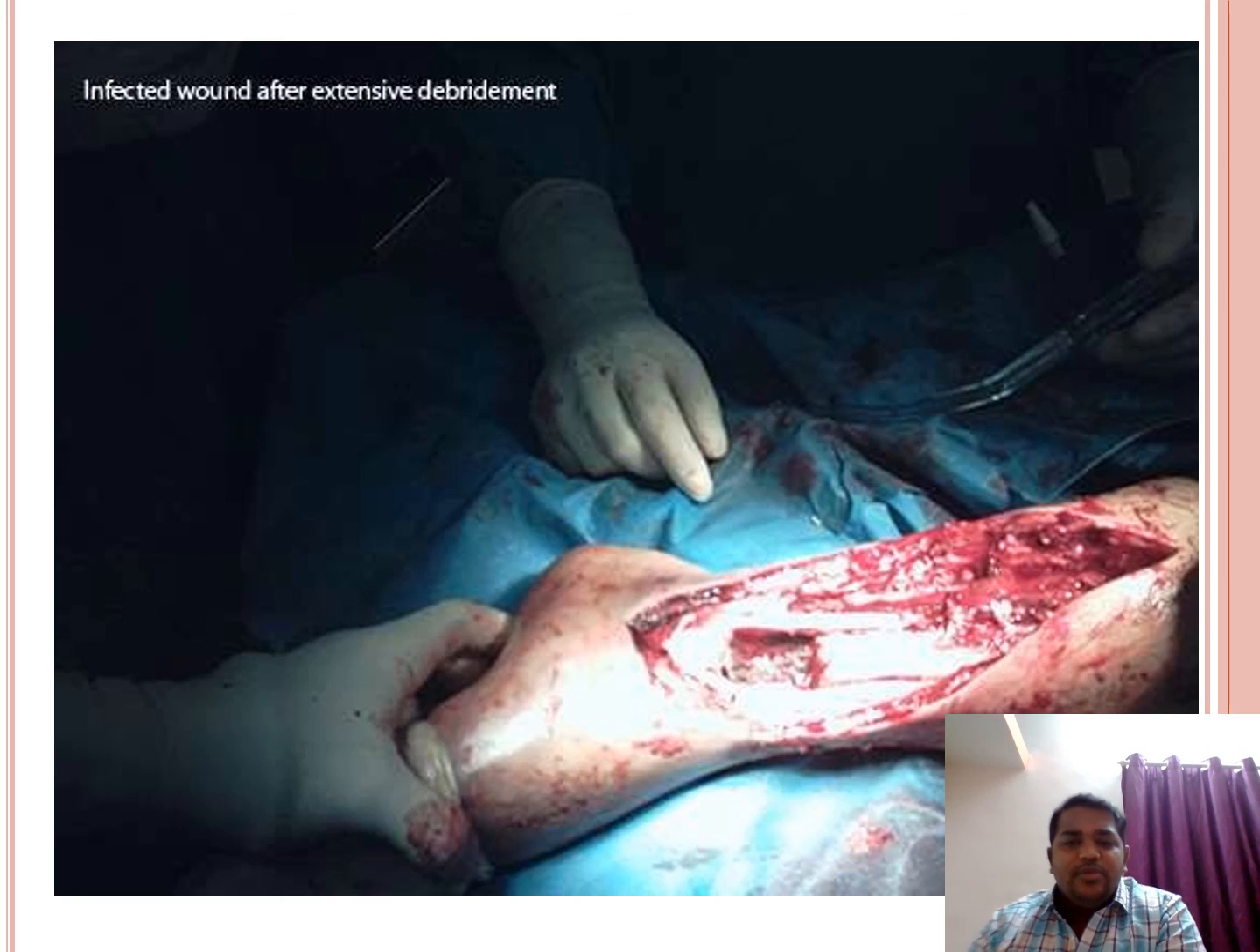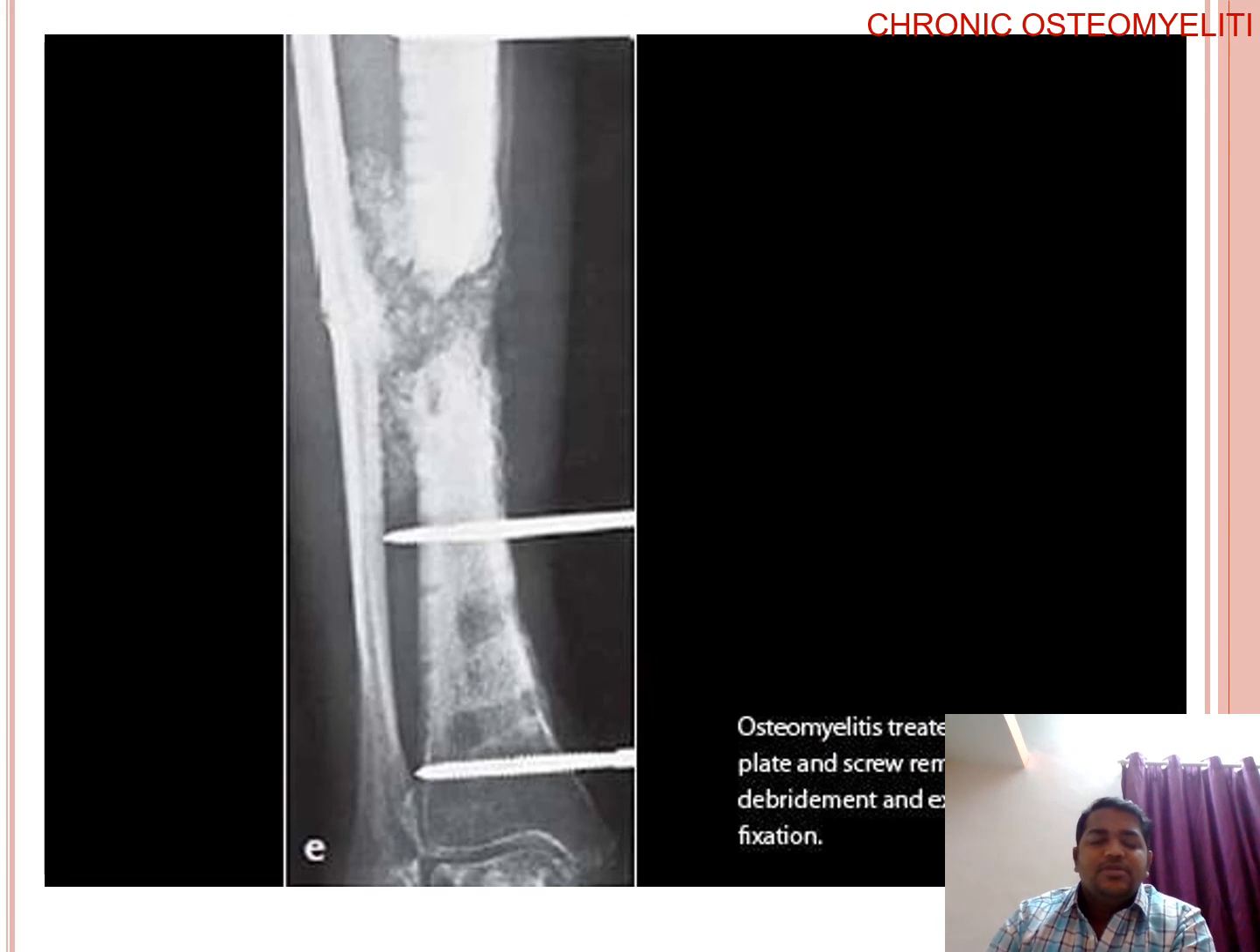So this is a clinical picture in which we can see incision and drainage has been done, and infected tissue has been removed, and debridement has been done. This is the X-ray of a long bone. Again, we can see there is non-union at the fracture site. Along with non-union, there is periosteal reaction formation, and also infection at the fracture site.